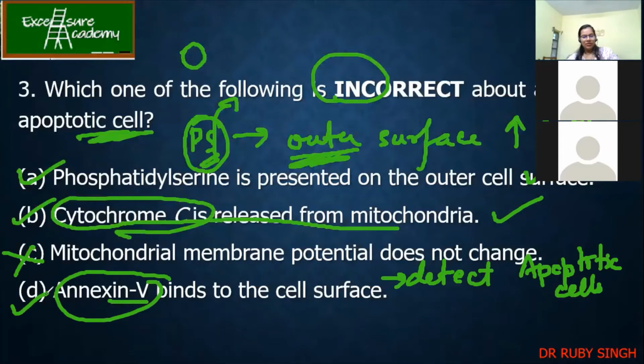Is it clear? These points were not taken before, but I hope now it's clear. And that's why I told you that we should do more and more numericals, more and more questions. This was taught to you, that phosphatidylserine comes on the outer surface. When the mitochondrial membrane loses its potential, then cytochrome C is released. So this statement becomes wrong. And annexin V is a fluorescent dye which binds to the cell surface, and hence we are able to see the apoptotic cells. Clear?